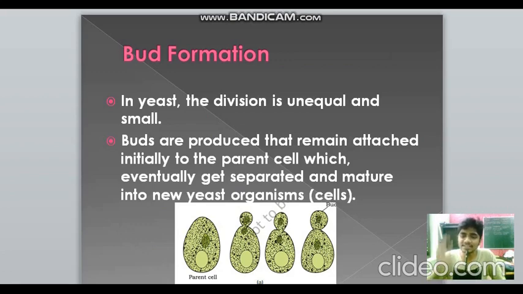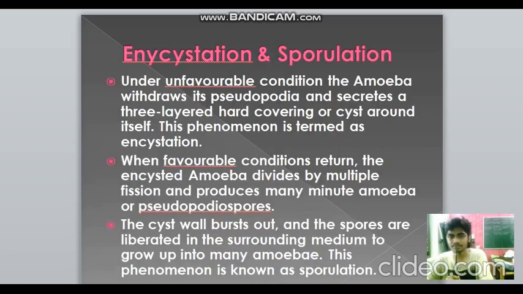As you can see, there is a small outgrowth known as a bud, which can be seen on the surface of the organism, right? So the bud remains with the parent until a certain stage of growth, but once it attains that stage, it gets separated and anchors itself to another surface and develops into a new organism.